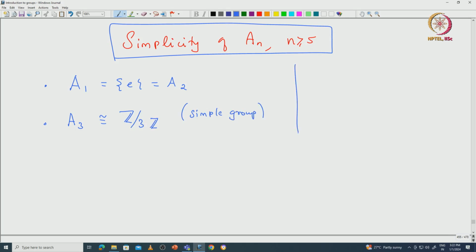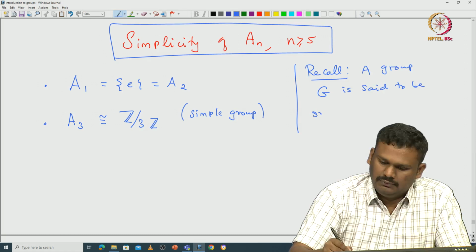Recall that a group G is said to be simple if it does not have any proper non-trivial normal subgroup.